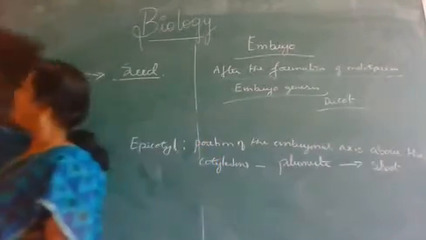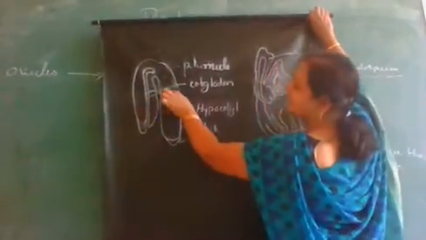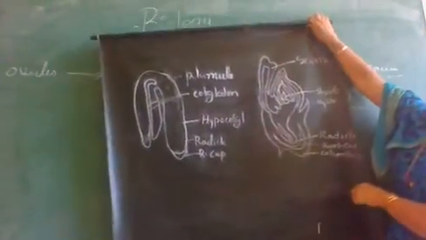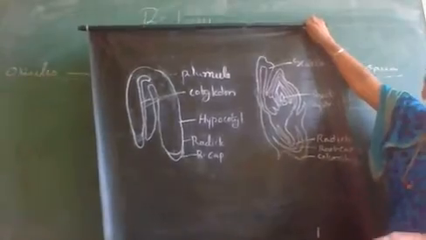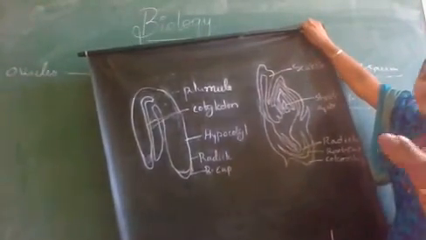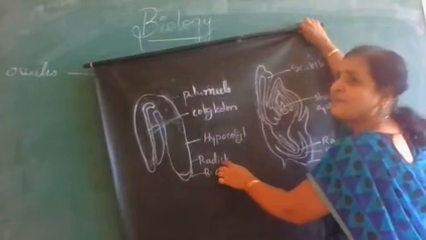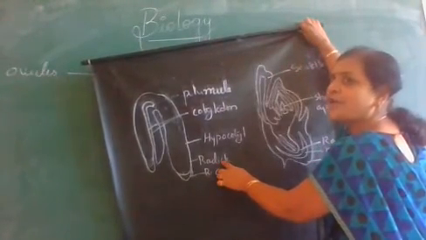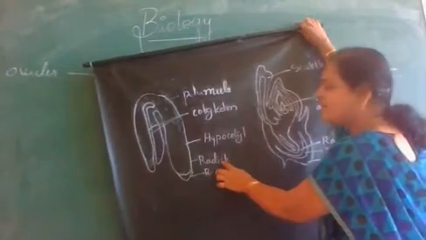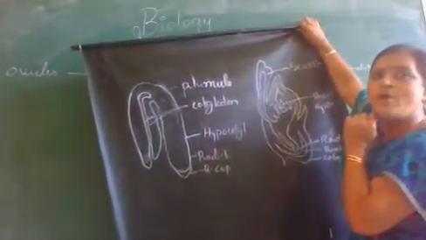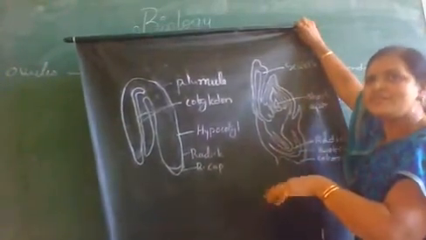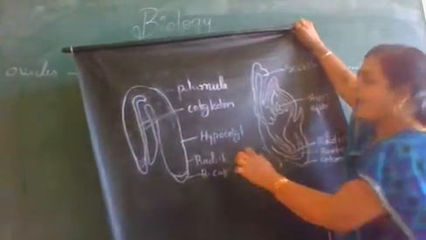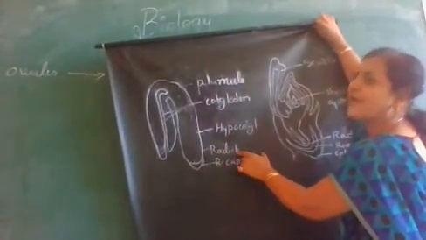Now, the embryonal axis below the cotyledon, which is cylindrical in shape, the part of the embryonal axis below this what? So below the two cotyledons, this whole cylindrical part is called what? That is hypocotyl. That hypocotyl terminates with the radical. Which zone of the embryonal axis terminates with a radical? That is hypocotyl. What is hypocotyl? It is the region of the embryonal axis below the cotyledon, and that terminates with the radical.